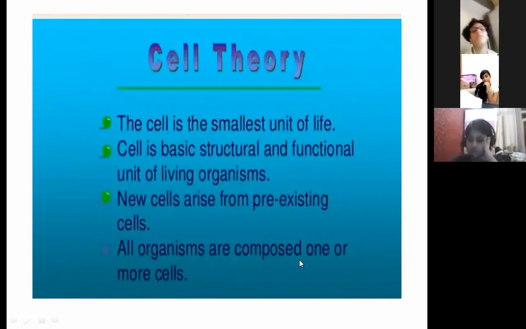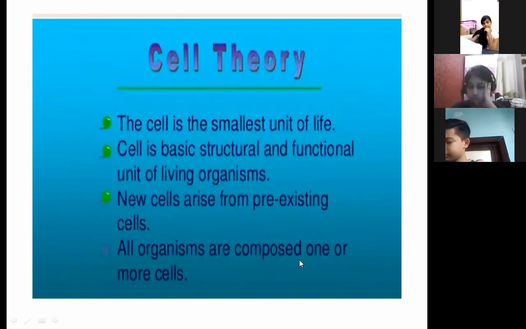In our body, each part has different cells, like RBCs, WBCs, platelets, cheek cells, skin cells, and they perform their own functions. But in unicellular organisms, one cell performs all the functions, digestion, ingestion, assimilation, absorption. All the functions are performed by a single cell.